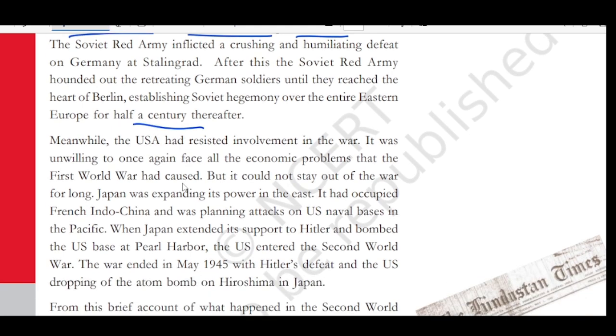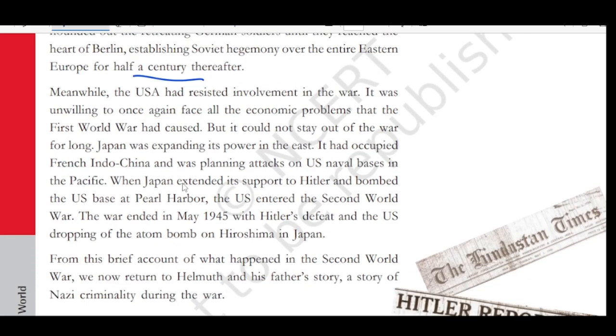Meanwhile, the USA had resisted involvement in the war. It was unwilling to once again face all the economic problems that the First World War had caused. We know the Allied powers included, along with the UK and France, even the USA, and along with that, the USSR was also there, correct? So the USA had not entered the Second World War, which was started by Germany, that is Hitler. But now the USA is also trying to enter the war because of some issue. What is that issue? It could not stay out of the war for long.